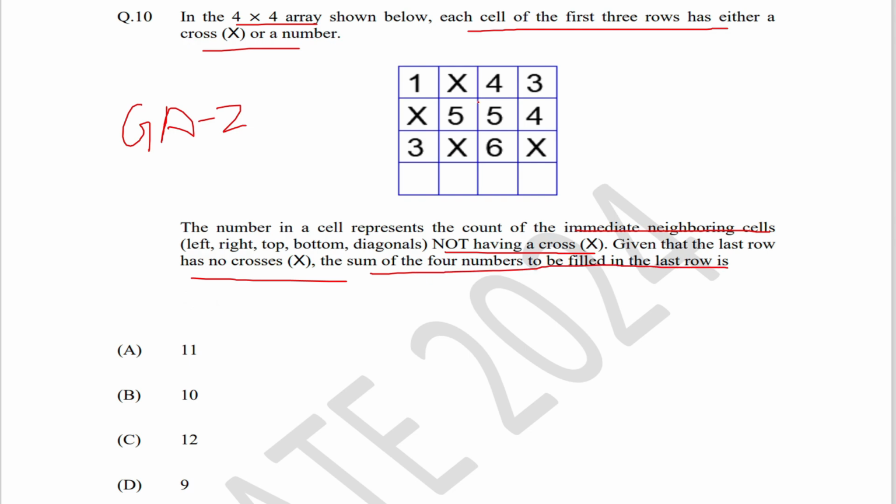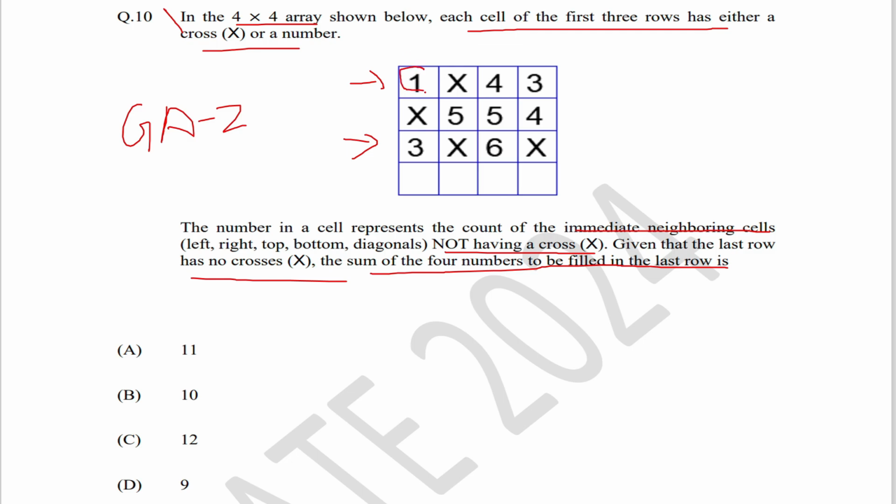So here they have given a 4x4 array and each cell in the first rows has either a number or a cross in it. The last row will not have a single cross. They will be filled with numbers. They have asked for the sum of the last row. So let us first understand how these numbers are filled.